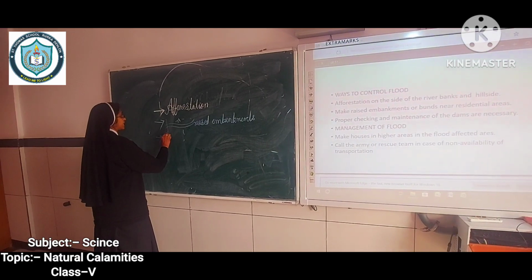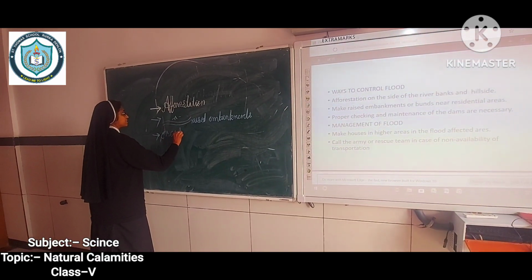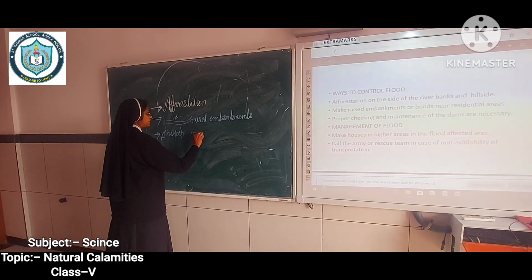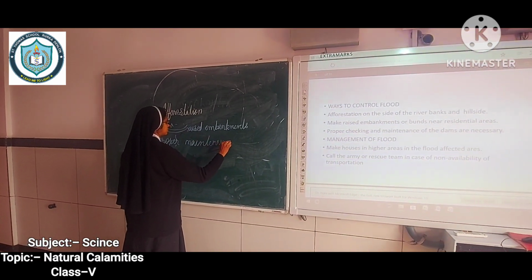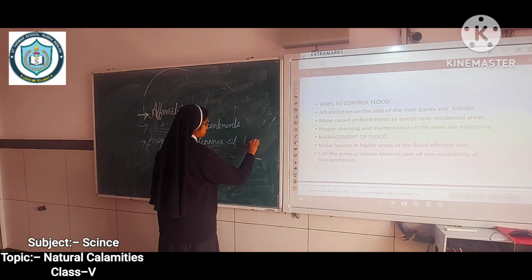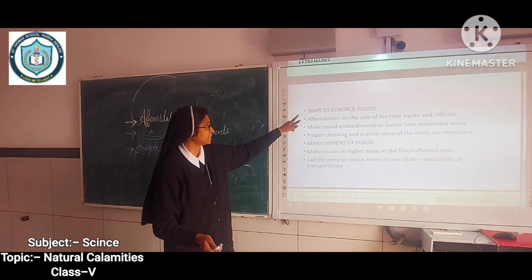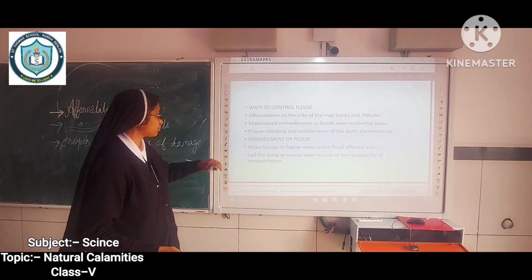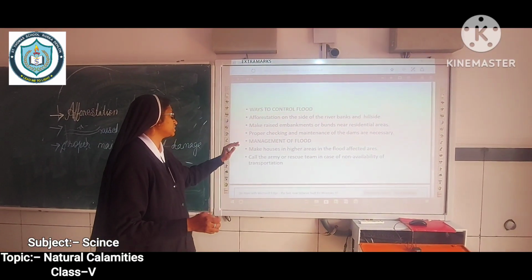So we have to do proper checking and proper maintenance of the dam. There is mainly three causes for the flood, and mainly the three managements for the flood. And what can we do for management of flood?